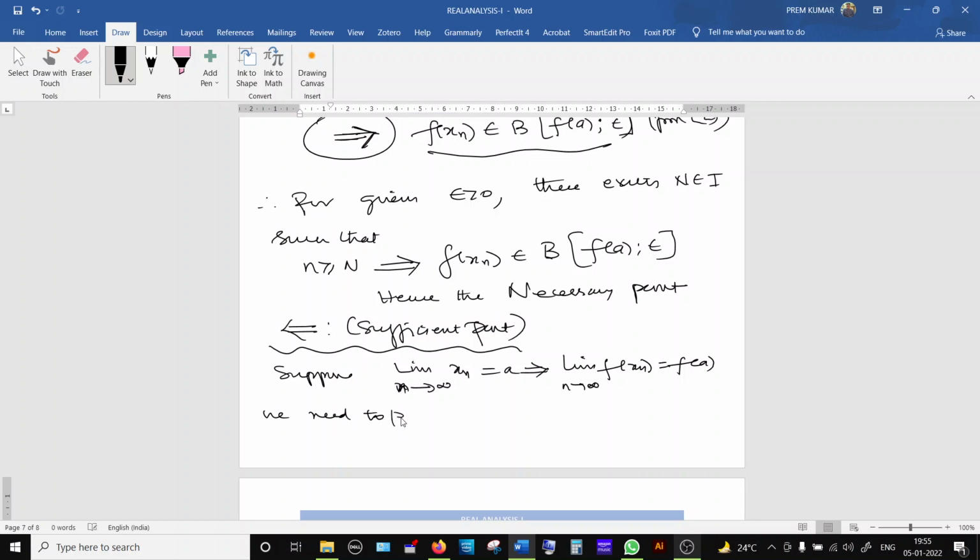We need to prove that f is continuous at a. That is what we are doing.